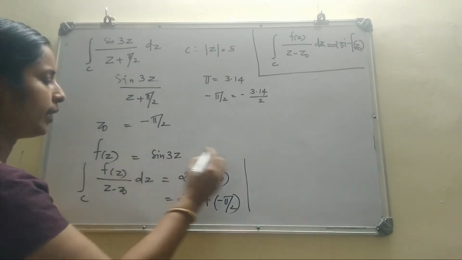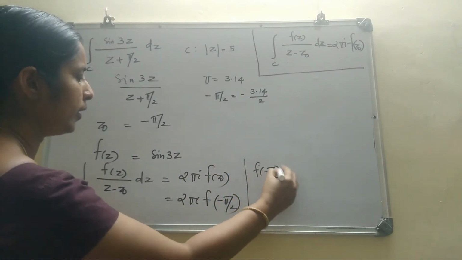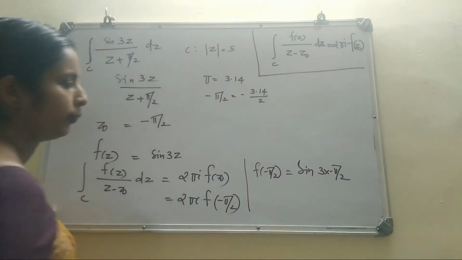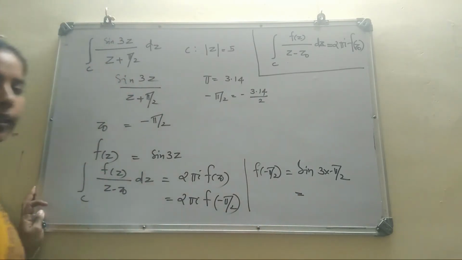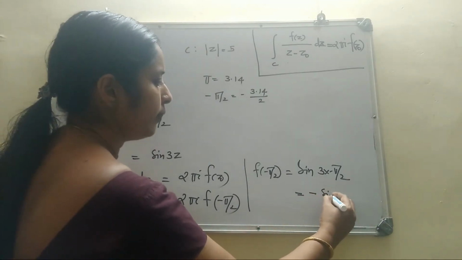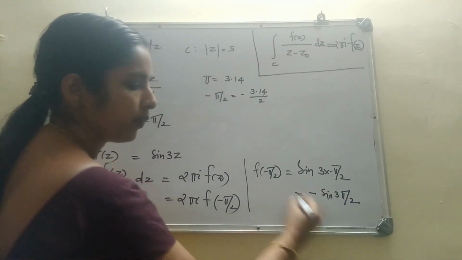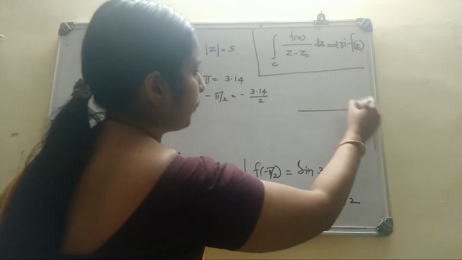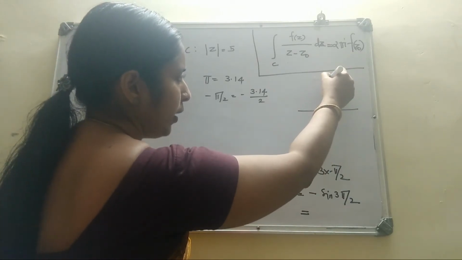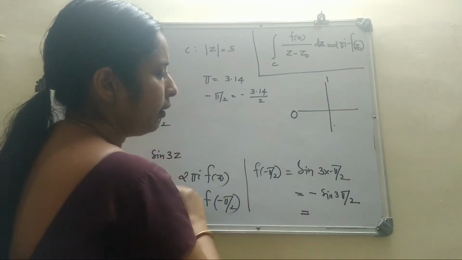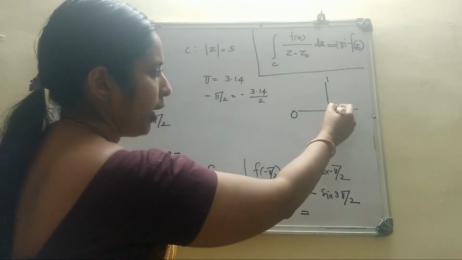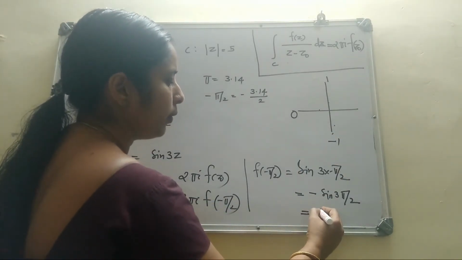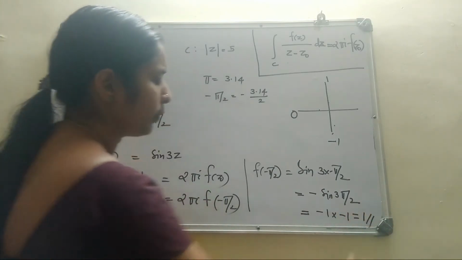We have f(z) is sin 3z. So f of minus pi by 2 is sin 3 into minus pi by 2. We know sine of minus theta is minus sine theta. So it is minus sine 3 pi by 2. Sine pi by 2 is 1, sine pi is 0. Here it is sine 3 pi by 2: 1 pi by 2, 2 pi by 2, 3 pi by 2. Its value is minus 1. Sine 3 pi by 2 is minus 1. So minus 1 into minus 1 is 1.